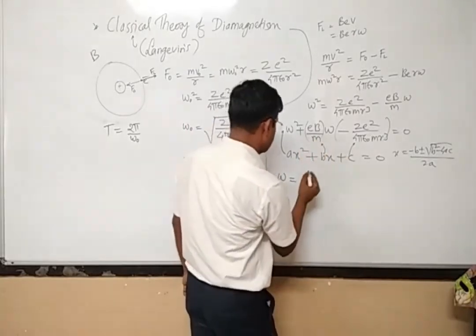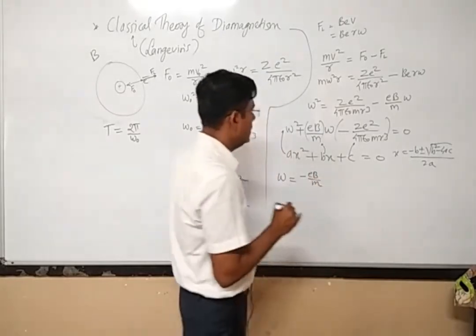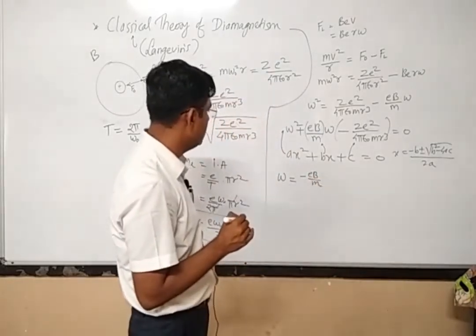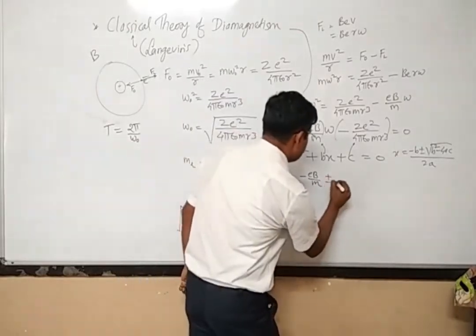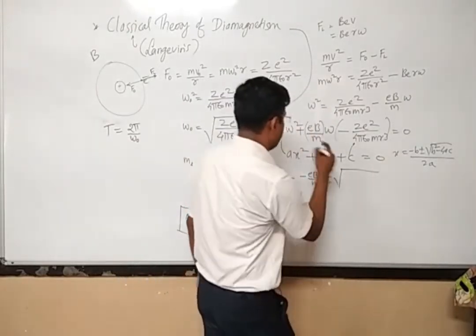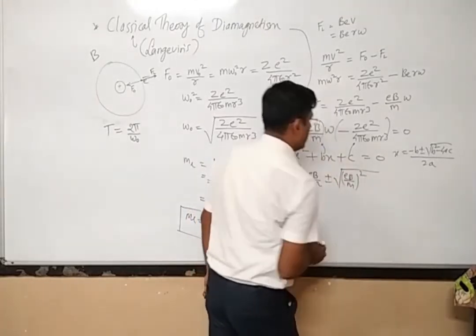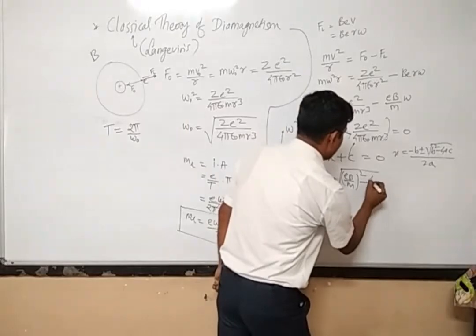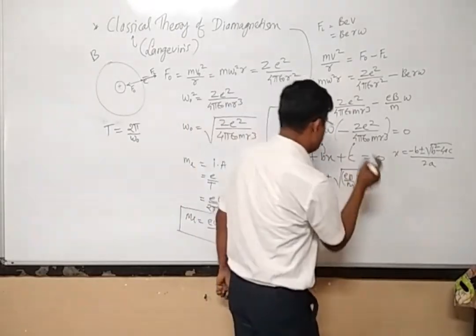Omega is equal to minus b. What is the value of b? This one, so minus eB divided by m. Again plus minus under root of b square, means eB divided by m whole square, minus 4 a. The value of a is 1, into c.